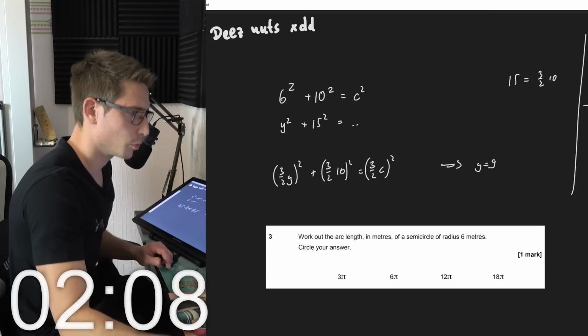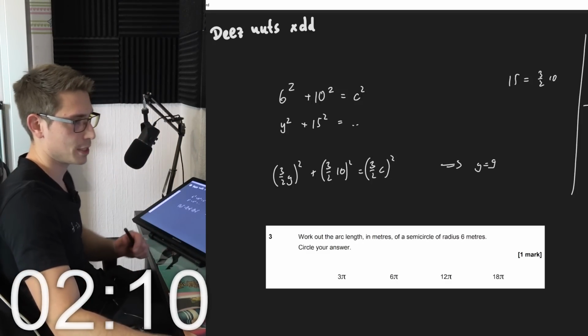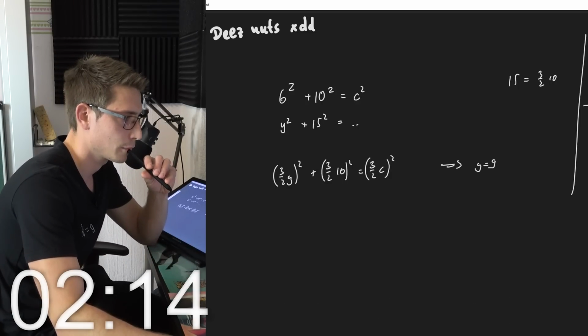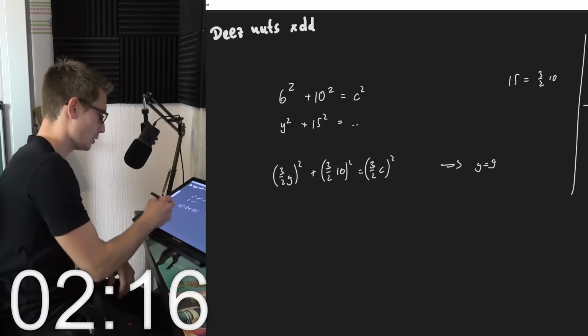Third question. Work out the arc length in meters of a semicircle of radius 6 meters. Circle your answer. Okay, semicircle.